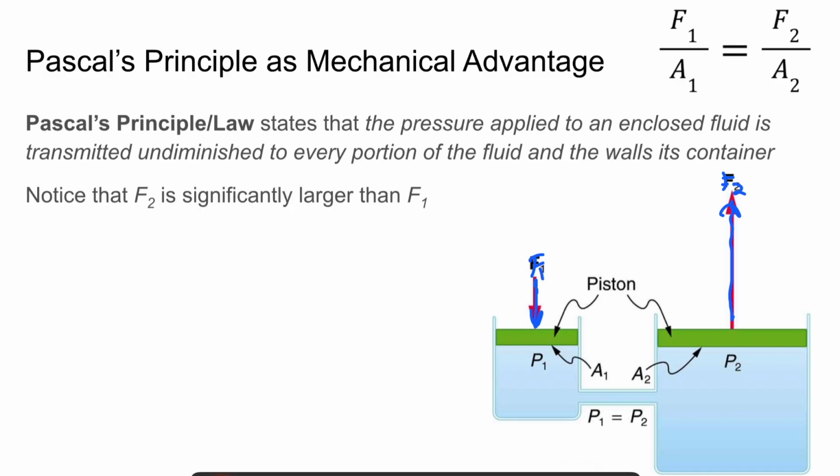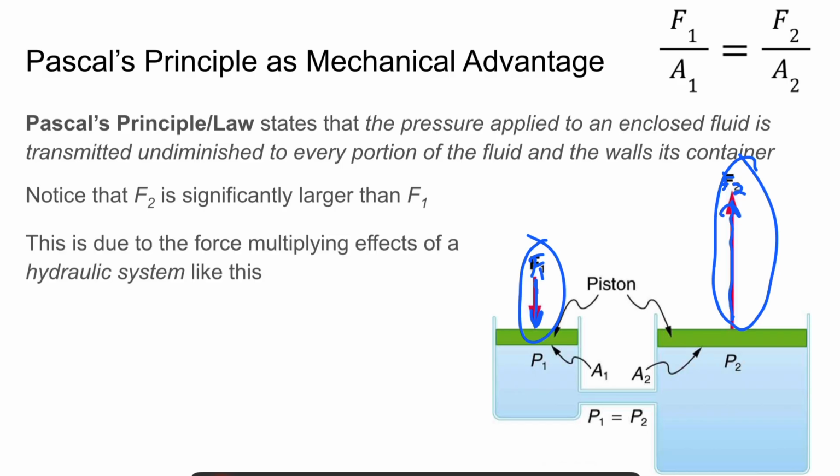And so, us humans, we use this in our mechanisms and our machines in order to gain a mechanical advantage, meaning use a small force and multiply it to become a bigger force when we set up a system like this. And so this is due to the force multiplying effects of what we call a hydraulic system, which is what we've got here when we have two piston pumps of varying sizes. And so we can put a small force on one and observe a larger force coming from the other one.